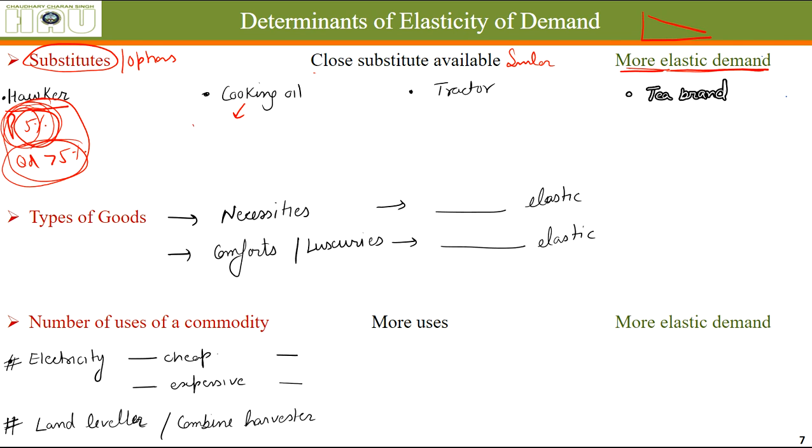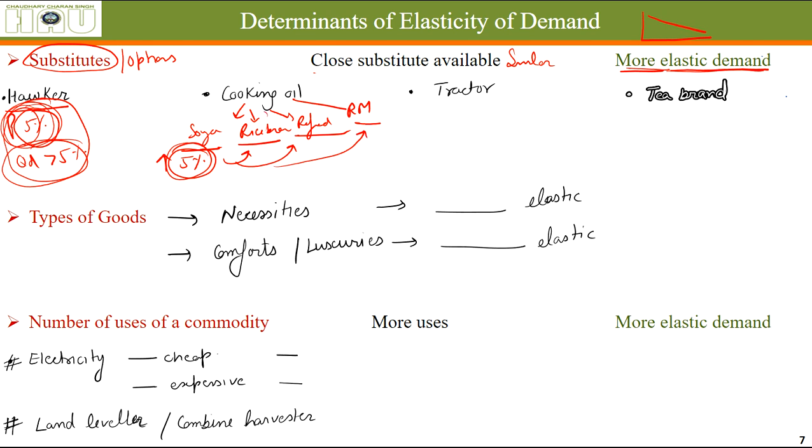Cooking oils: we have soya oil, rice bran, refined, rapeseed and mustard oil, and some other types of oils. They have different prices. Let's say the price of soya oil increased by 5%. People will easily reduce the demand for soya oil and shift to either rice bran, refined, or rapeseed and mustard oil. They'll start using the other options. Why use soya oil when you have other similar options?